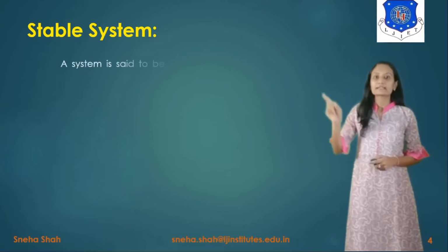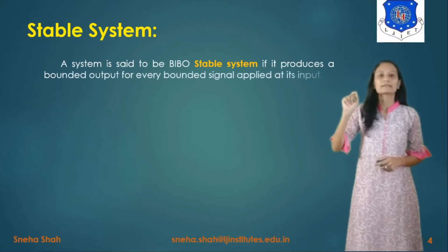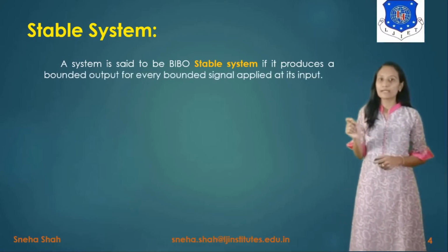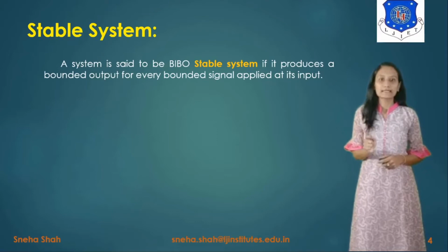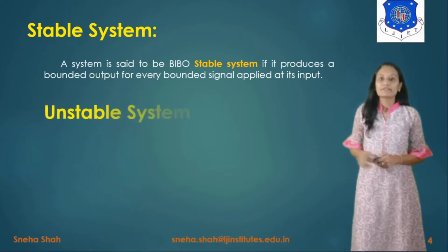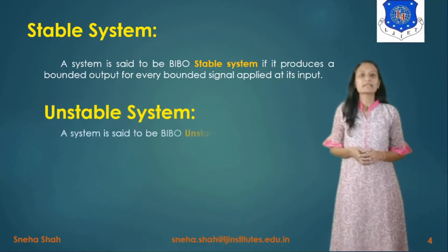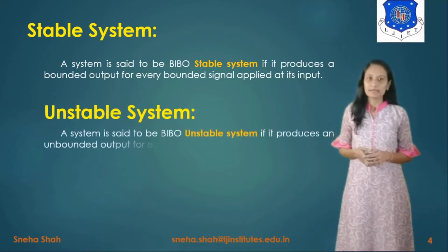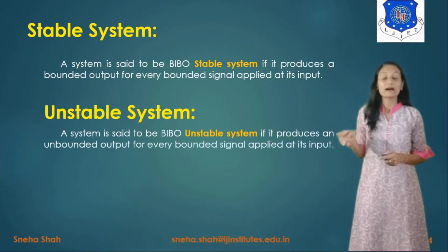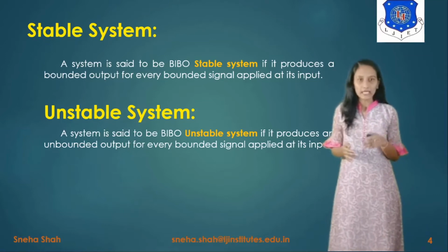If we define the stable system, a system is said to be BIBO stable if it produces a bounded output for every bounded signal applied at its input. And we define the unstable system as follows: a system is said to be BIBO unstable if it produces an unbounded output for a bounded signal applied at the input.